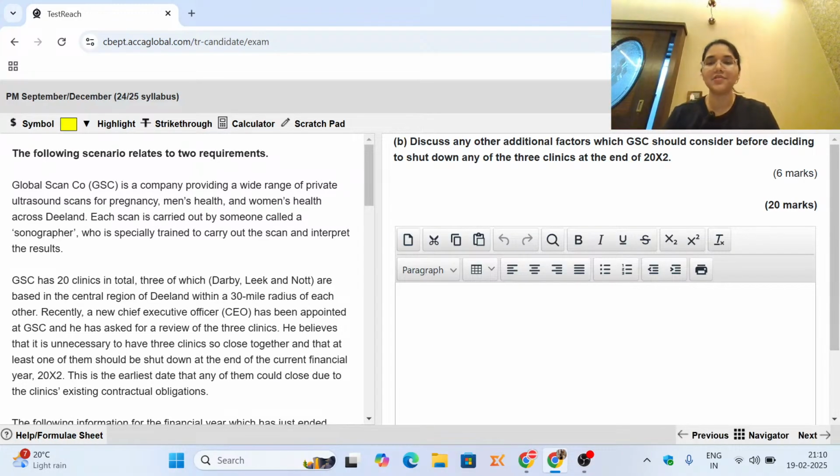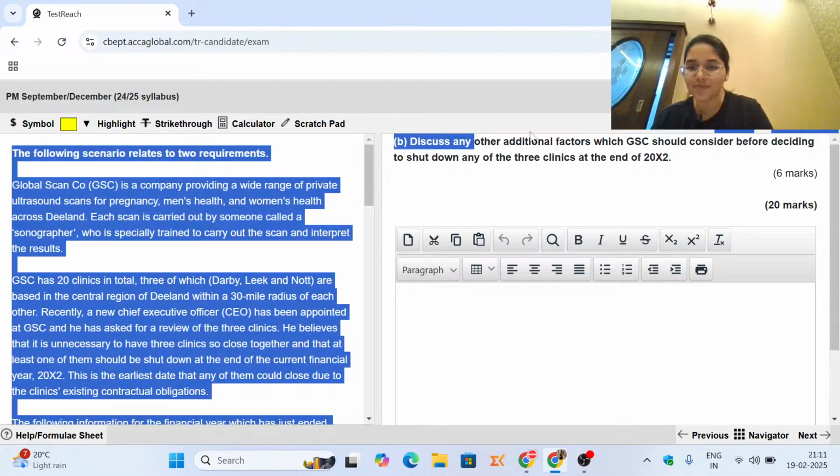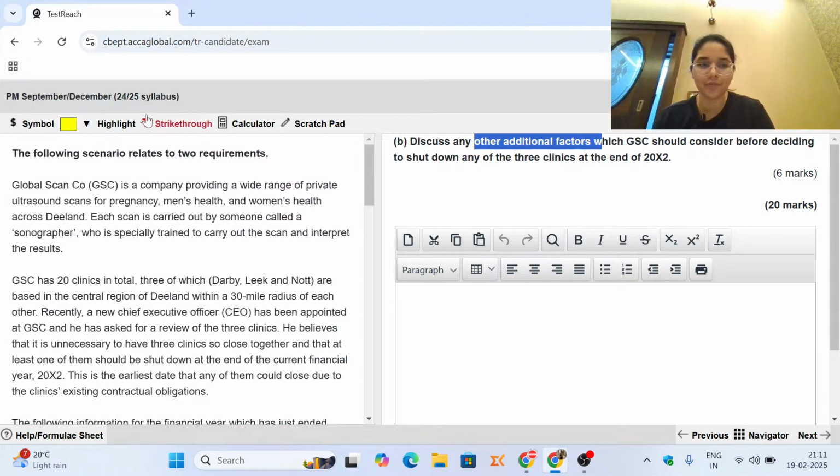So I am going to head towards the next requirement, the next and the last requirement, where we are supposed to discuss any other additional factors which they should consider before deciding to shut down any of the 3 clinics. Whenever they talk to you about any other additional factors, the monetary aspect we've already done in the previous part. So it's clear that they do not want you to just look at the numbers. They want you to consider other things also, qualitative aspects, if you leave the numbers aside.